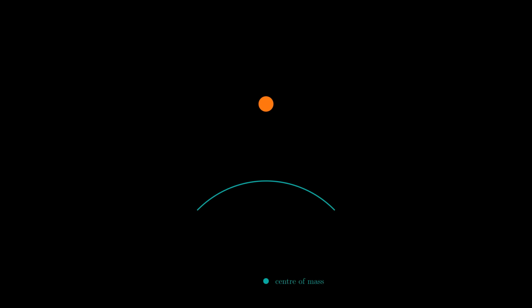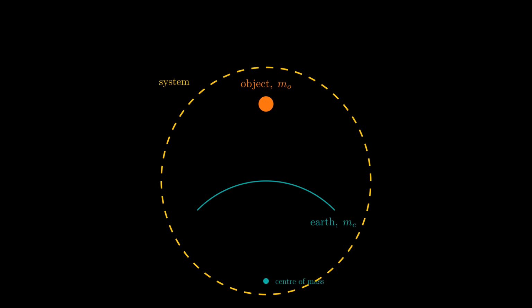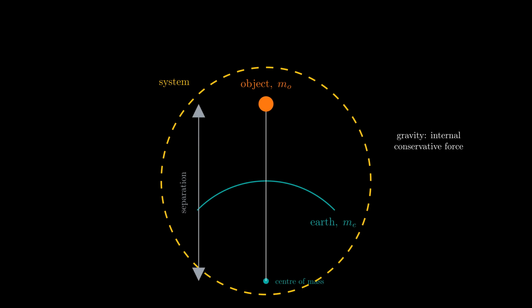Now make this concrete with the most familiar case. An object of mass m sub o falling near the surface of the Earth, which has mass m sub e. Choose the system carefully, not the object alone, but the Earth and the object together. Inside that system, gravity is an internal conservative force, and the potential energy belongs to the pair, not to the object by itself. We specify a state by the separation between the object and the Earth's center of mass, together with both velocities. Both because by Newton's third law, the object pulls the Earth upward exactly as hard as the Earth pulls the object down.